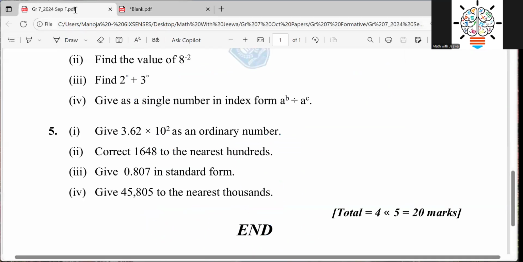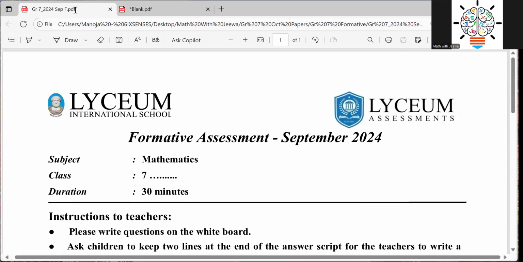Okay, children. My next video will be the October 2024 formative assessment. After releasing that, I will release the October monthly test papers, which come under the previous syllabus. Most parents think we don't need to go through them because we now have the formative assessment with Pearson Edexcel. But we can practice the October monthly test papers because those papers are more difficult than these formative assessment papers. That means you can practice difficult questions before you go to the formative assessment.